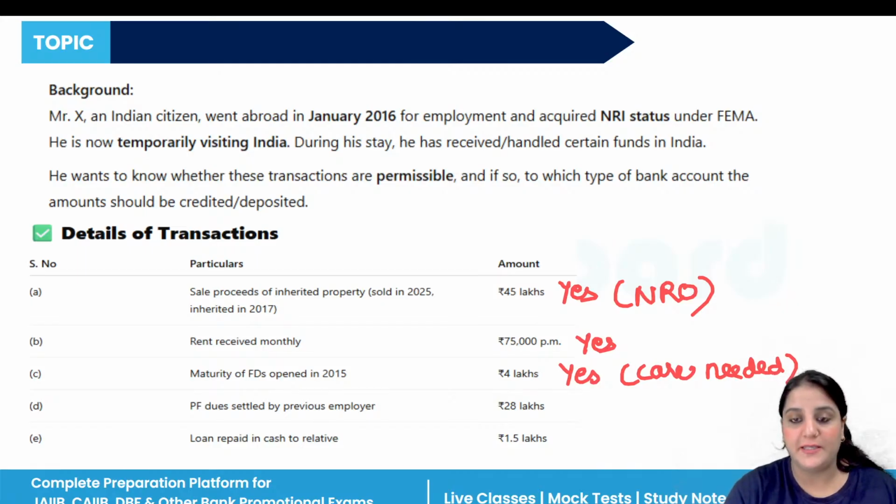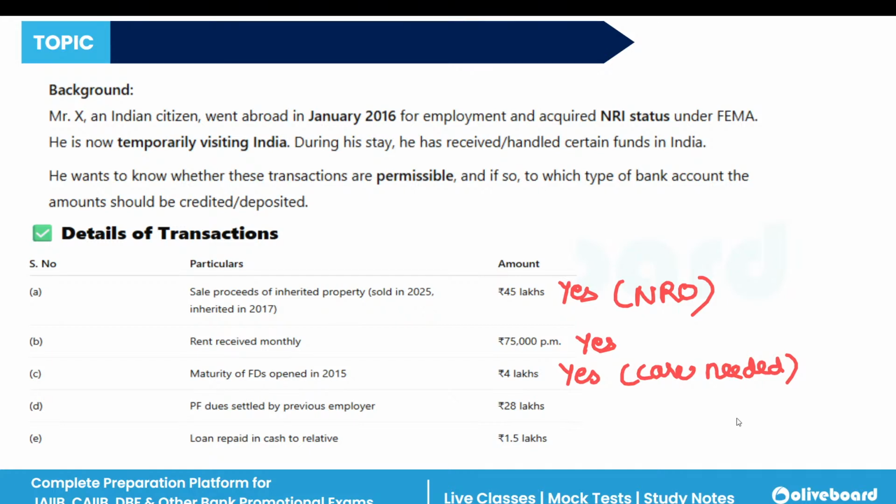Upon maturity, the funds must be transferred to the NRO account, or the deposits can be renewed under NRO status. So it is permissible but needs some care. Another thing is, he may convert them to NRE FDs if the bank agrees and the source qualifies. Correct?